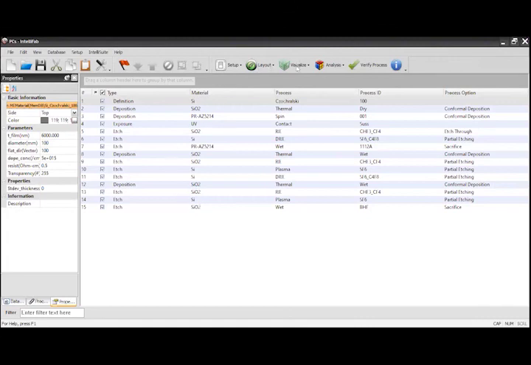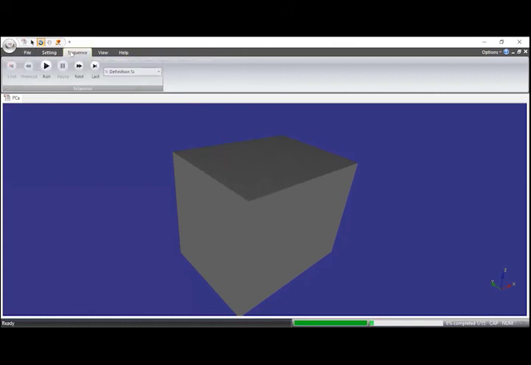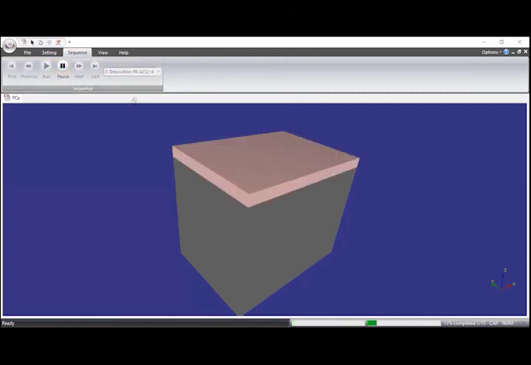If I go to Visualize and run this fab simulation. Now, can you see the screen, madam? This is a simple glass substrate. Yes, sir. On the glass substrate, we are going to create that photonic crystal cavity. So I will run the entire sequence of steps. I have just clicked on Run.